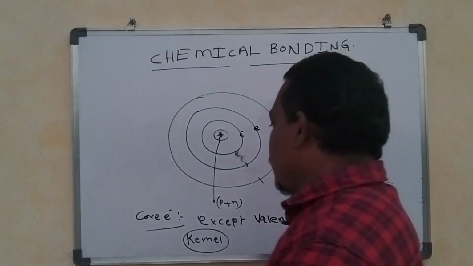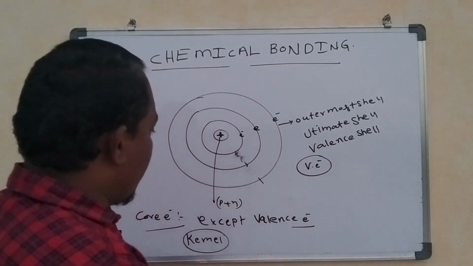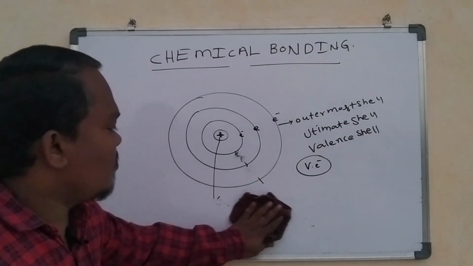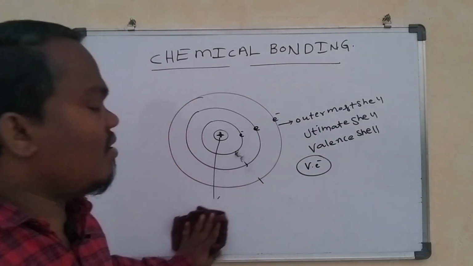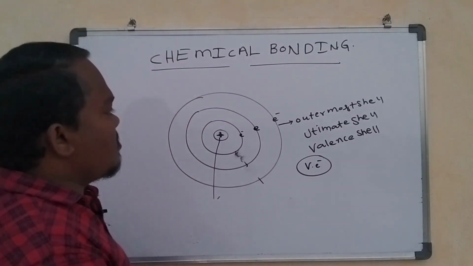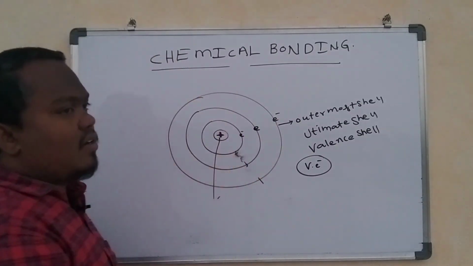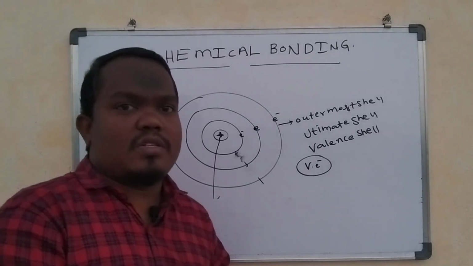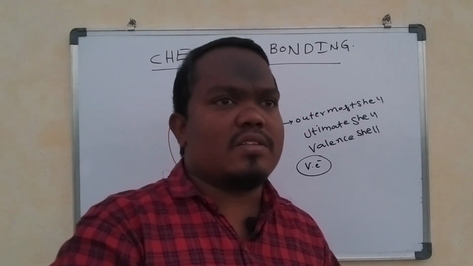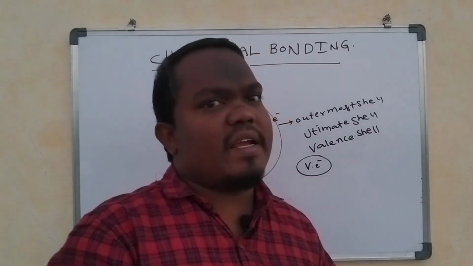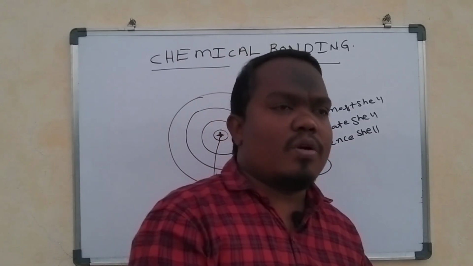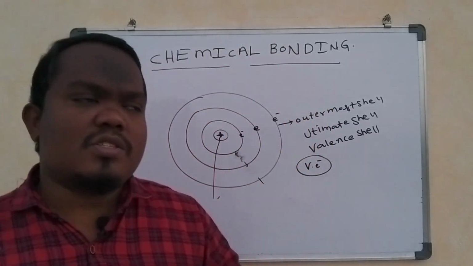To understand more on this, we have valence electrons. The atom which has 8 valence electrons will become stable. Valence electrons having 8 electrons in their outermost shell are stable. Generally we know that noble gases, except helium, have 8 electrons in their valence shell. That's why they occupy stability.